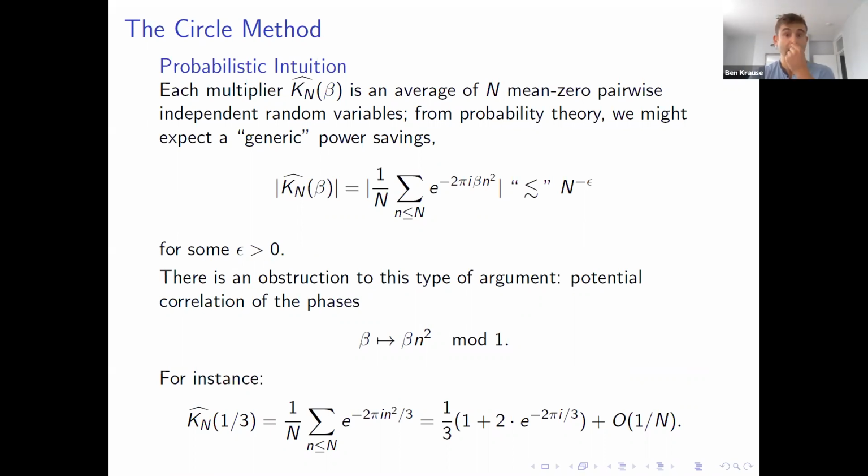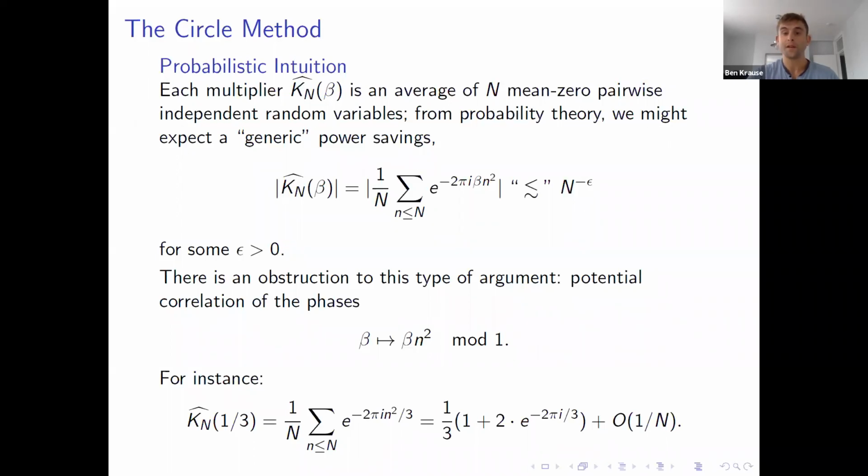In particular, this exponential sum is really just an average of n mean zero pairwise independent random variables. And from probability theory, you might expect to have some small power savings. But there's sort of an arithmetic obstruction to this type of reasoning, which comes from potential correlation of the phases. Beta maps to beta n squared.